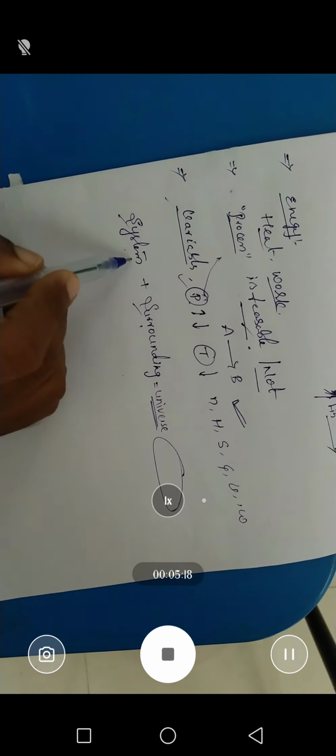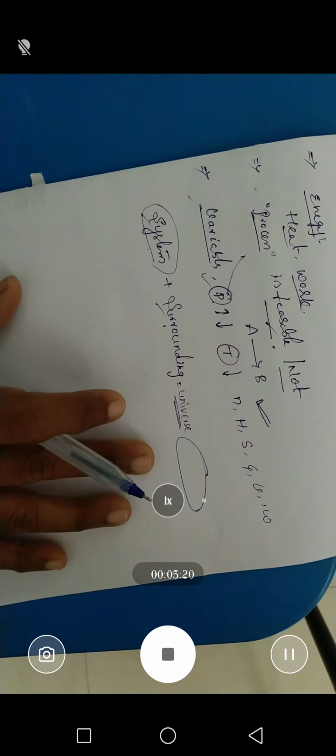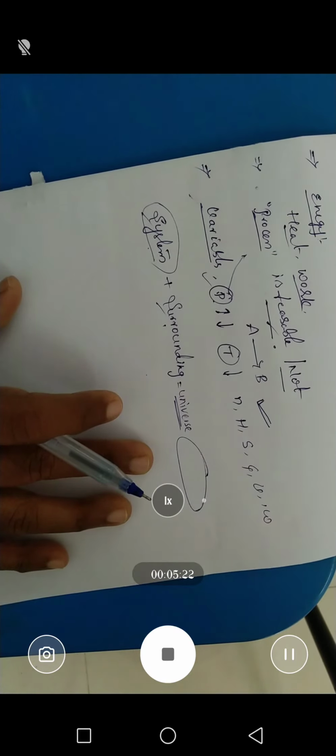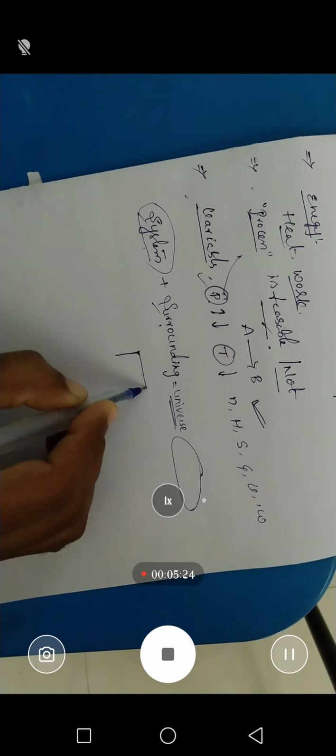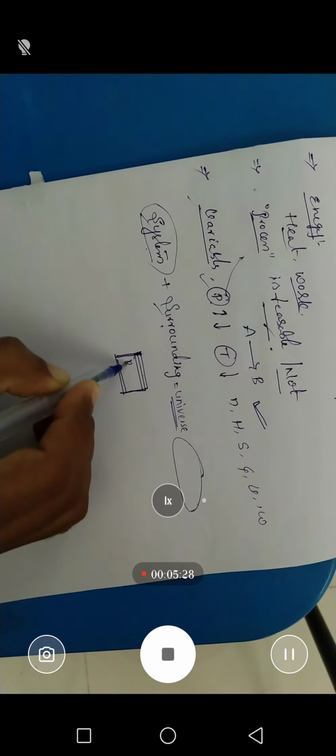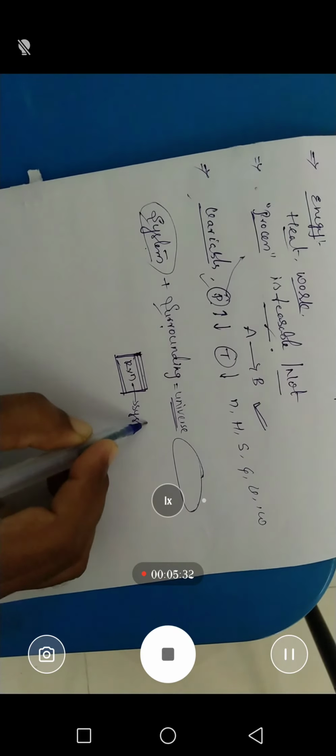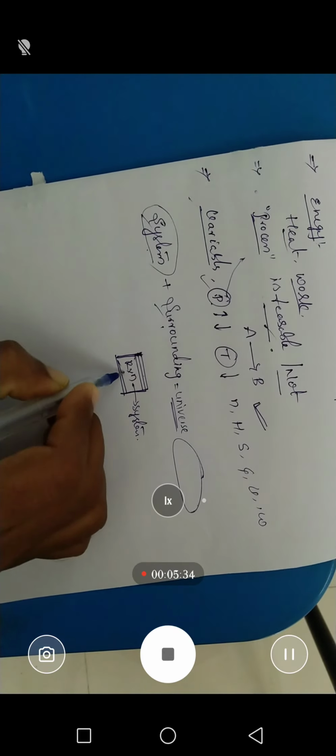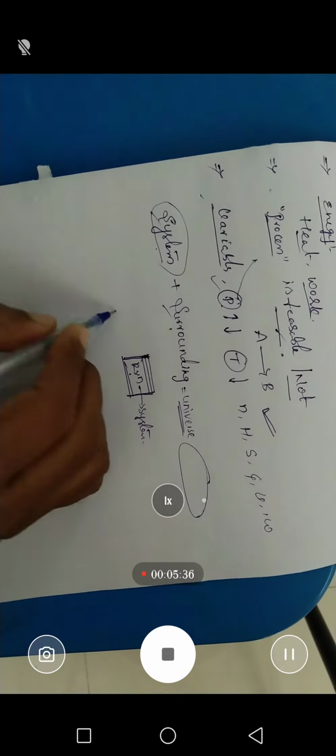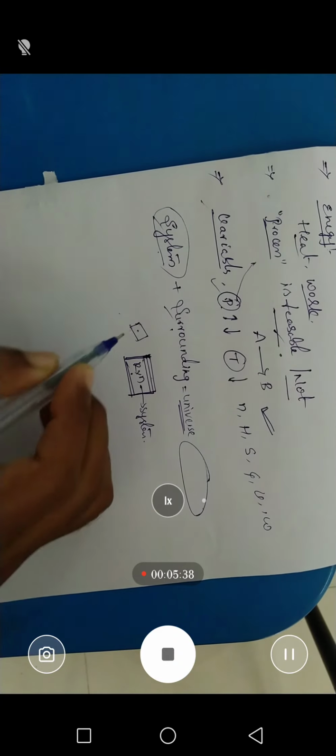System plus surroundings is called the universe. System, in our chemistry concern, means the part or the reaction which is under investigation. That means the part which we are going to talk about.